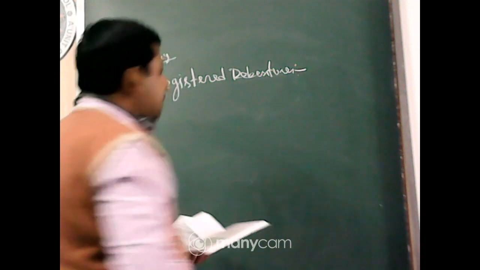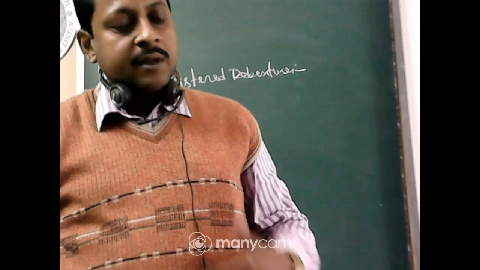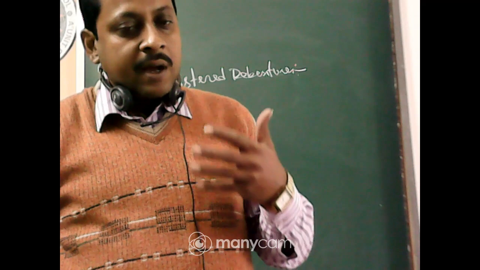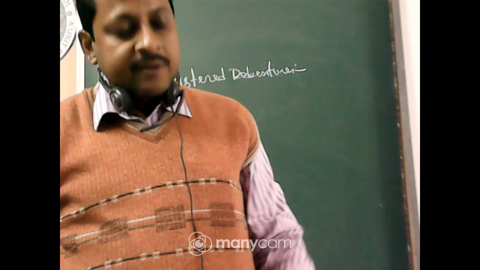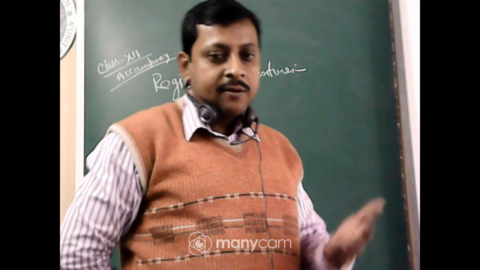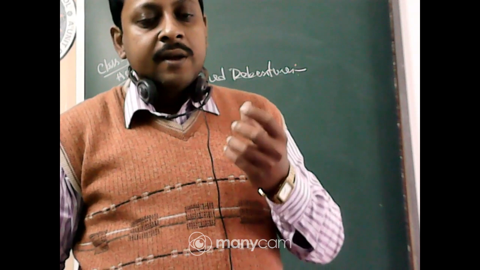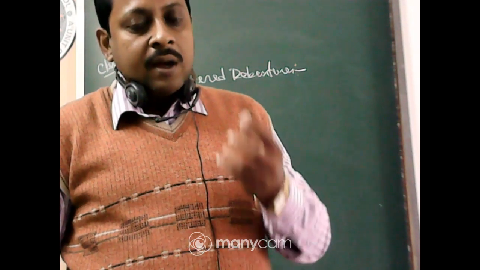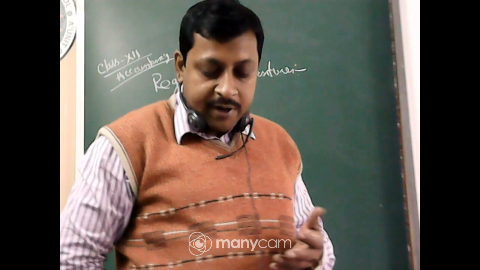In case of registered debenture, the company maintains a registration book where the debenture holder's name, address, the value of the debenture, interest rate, all details are written, and these registered debenture holders cannot transfer their debentures to others, because only their name is mentioned in the registration book of the company, and that person will get the redemption money after 5 years, 6 years or 10 years.